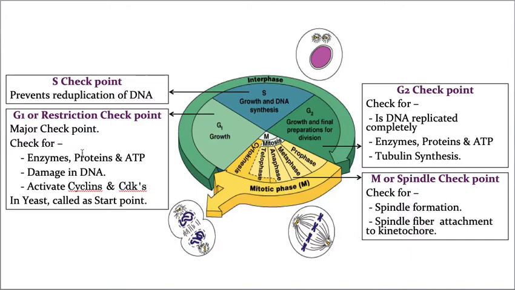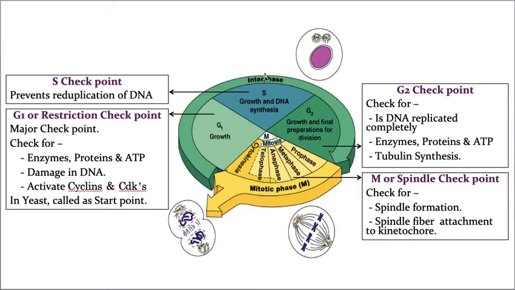For cell division, it needs ATP. If there is no energy, the cell cannot do anything. That's why it checks whether ATP is synthesized or not. So in this G1 checkpoint, enzymes, proteins, and ATP are properly checked, along with damage in DNA, because the very next phase after G1 is nothing but S phase. In S phase, as I told you in the last 5 minutes also, duplication of DNA takes place.